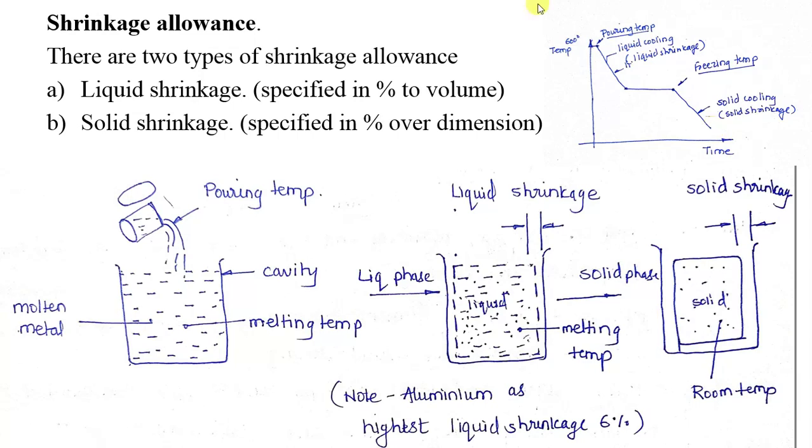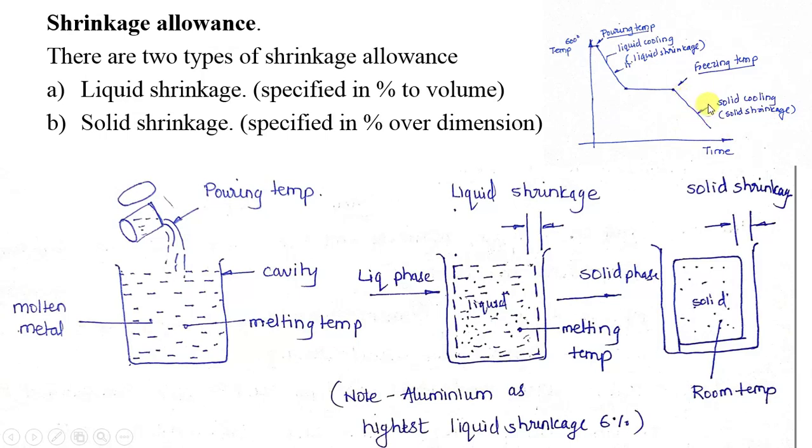So in this case again the heat will be dissipated to the surrounding, that is along the sand mold, and during this time also shrinkage will be taking place. Whatever shrinkage takes place during this time is called solid shrinkage.